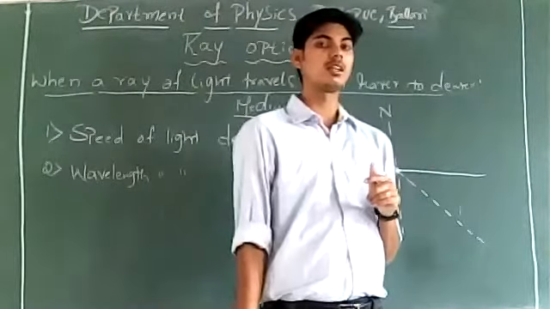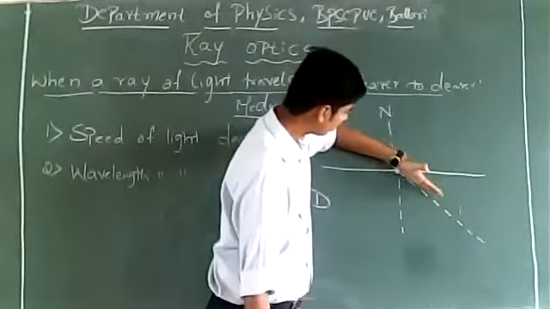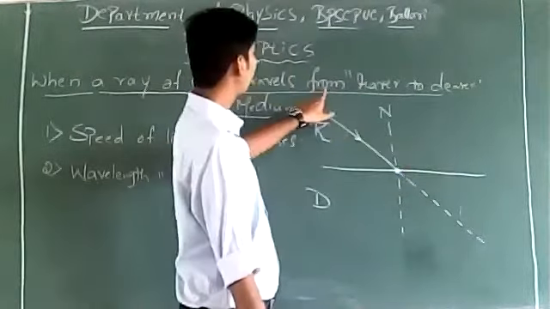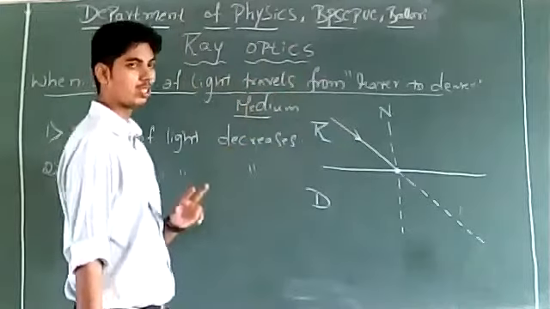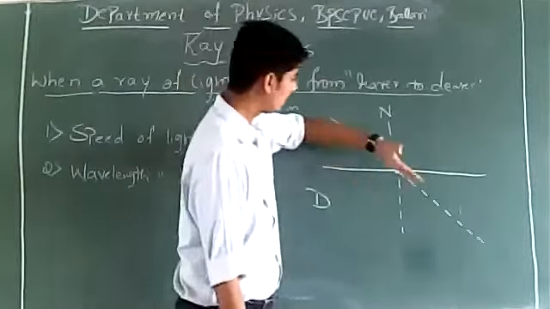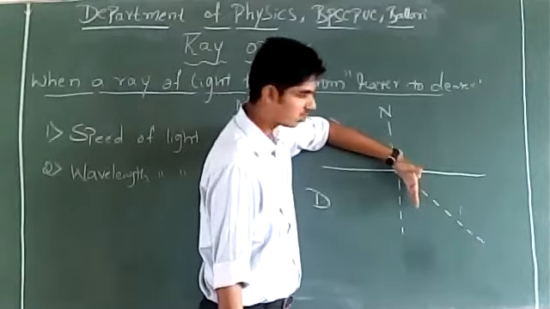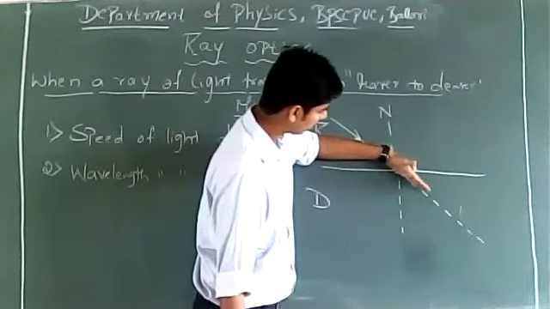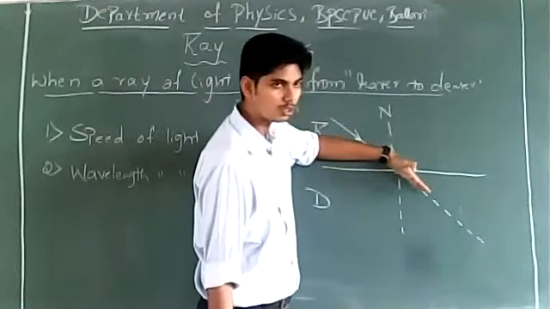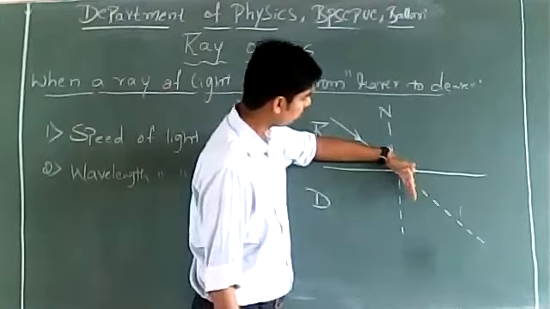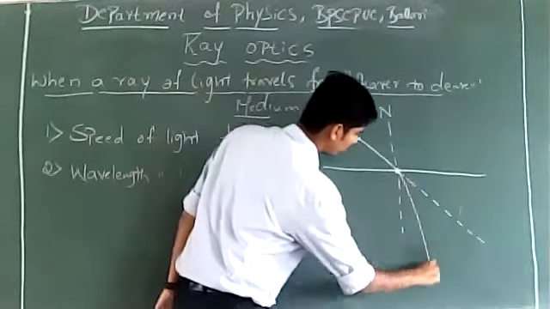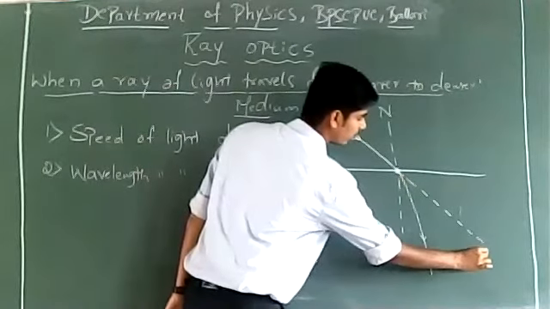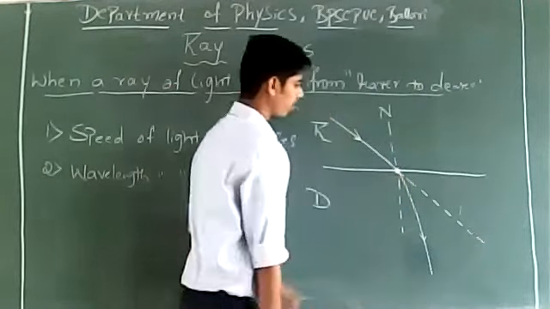Which way does it bend? Whether the ray of light bends towards the normal or away from the normal, when a ray of light travels from rarer medium to denser medium, it is observed that the ray of light bends towards the normal. Now, the ray of light which was supposed to go straight, instead of going along straight line, bends towards the normal, like this. This is what was expected, but the ray of light moves this way.